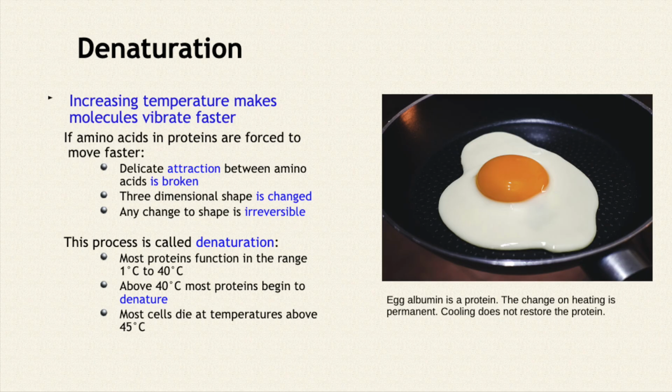And the other thing is that it's irreversible. Once those bonds are broken, there is no system in the cell to put it back together again. The protein is just broken down and lost in the cell, or that's if the cell survives the heat shock. Or in the case of an egg here, albumin is a protein that's put into eggs. When we heat it up, it turns white. That's irreversible. When you cool it down, it doesn't go clear again, right? So that's a good example of denaturation of a protein.